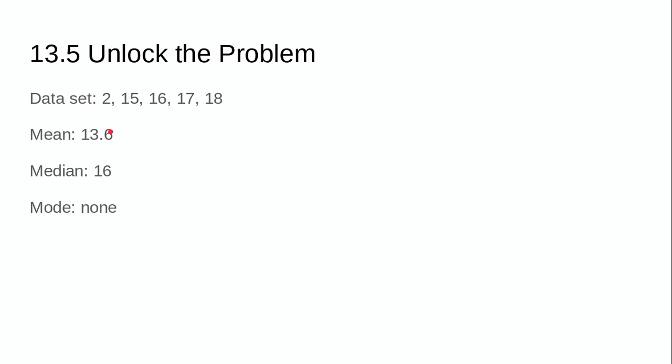If you notice the mean, it's actually smaller than all of the numbers in your data set besides that one outlier there. So because of the outlier, it makes mean a bad choice for your best measure of center. Mode cannot be the answer because there is no mode. And median is going to be your answer.